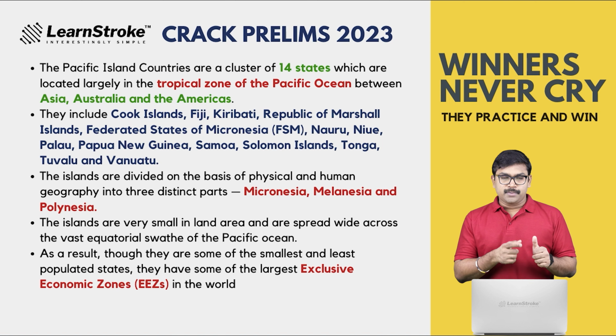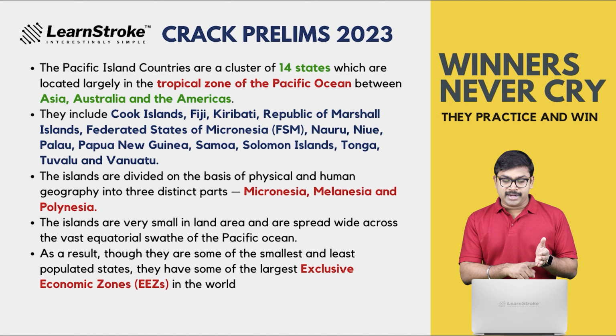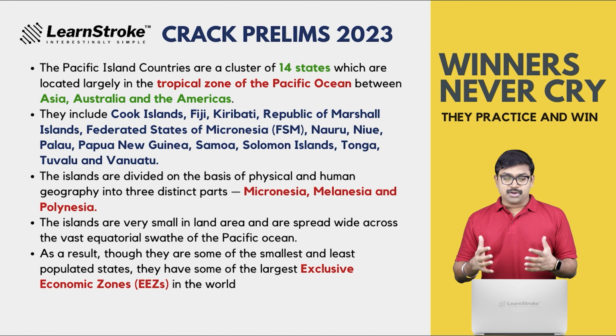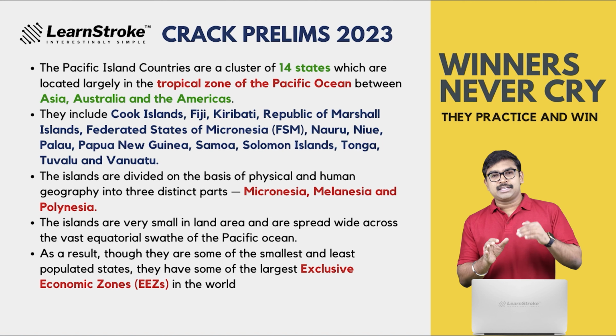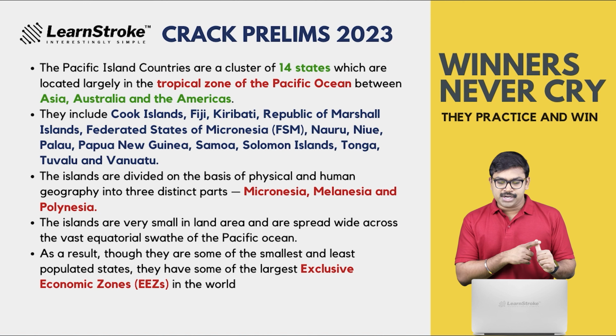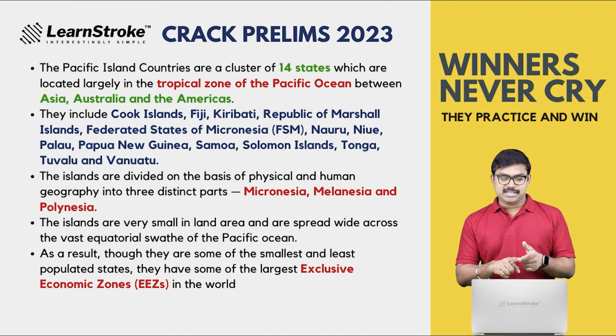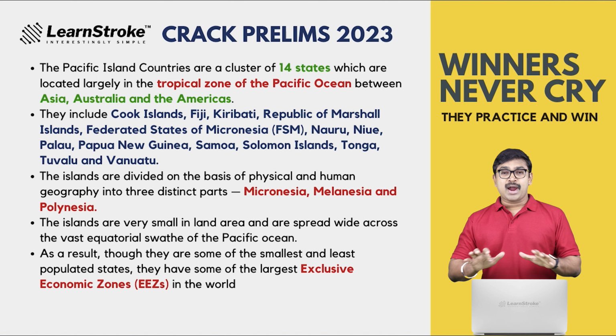The 14 countries include Cook Islands, Fiji, Kiribati, Republic of Marshall Islands, Federated States of Micronesia, FSM, Nauru, Niue, Palau, Papua New Guinea, Samoa, Solomon Islands, Tonga, Tuvalu and Vanuatu. So these are the countries. So have a remembrance about this because elimination can be easy. On the basis of physical and human geography, this region is further divided into Micronesia, Melanesia and Polynesia. This is very popular. This is divided on the basis of human and physical geography.